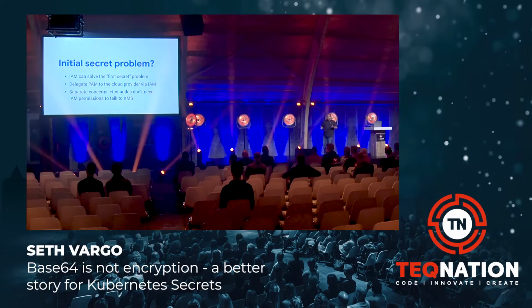They don't need it. That way, if an attacker does compromise that node, they have no way of communicating with KMS, even if they're on that node in real time. They just have access to the encrypted bits. So separation of concerns is always a really great pattern for anything security related.